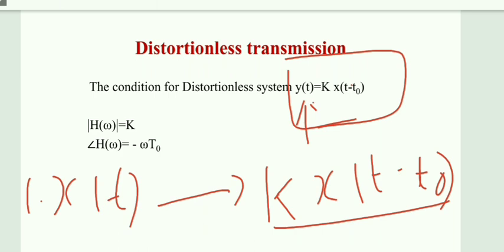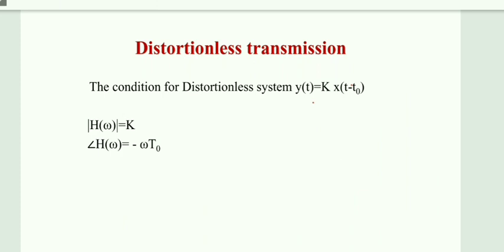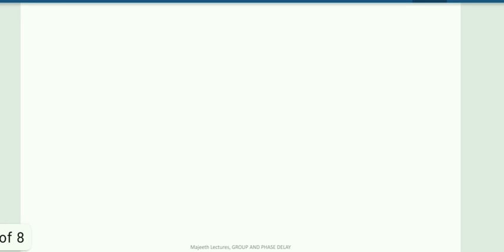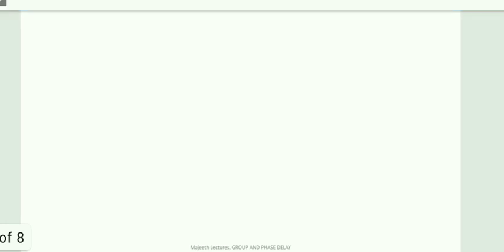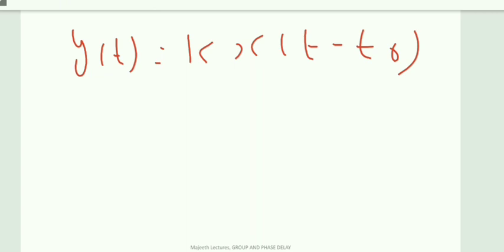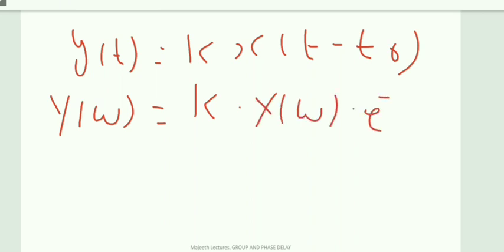So let us find how this requirement looks in the frequency domain. We have y of t is equal to k into x of t minus t naught. Let us take the Fourier transform. The Fourier transform of y of t is y of omega. K is a constant. The Fourier transform of x of t minus t naught is x of omega into e power minus j omega t naught.